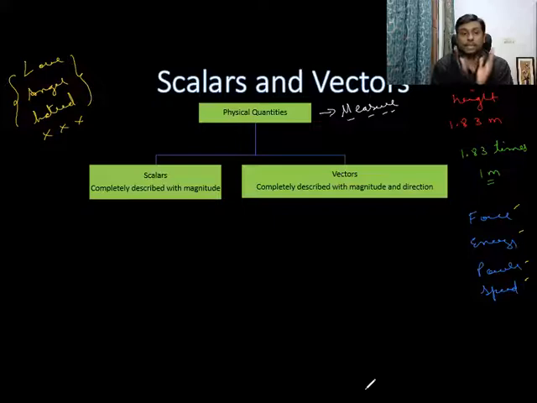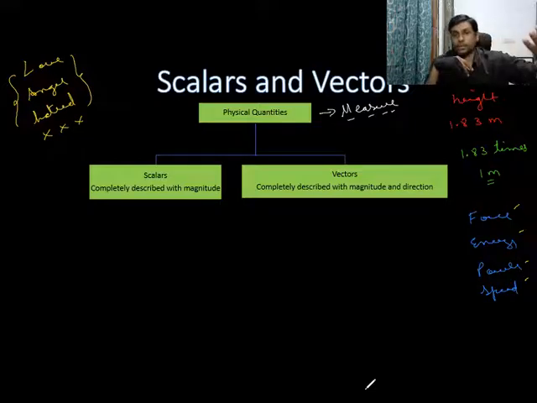Now, what decides whether it's a scalar or whether it's a vector? To decide whether it is a scalar or vector, we look at two things, a magnitude and direction. If a physical quantity can be completely described with only magnitude, then it is called scalar. But if a physical quantity requires direction also along with magnitude, then it is a vector. So if magnitude is enough to describe it, we call it scalar. But with magnitude, if we need direction also to describe a physical quantity, we call it vector.